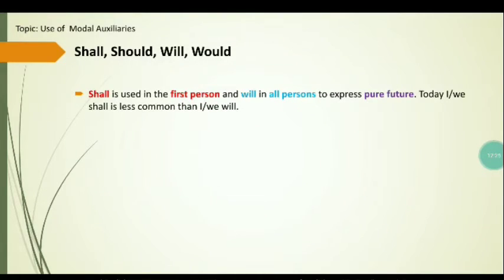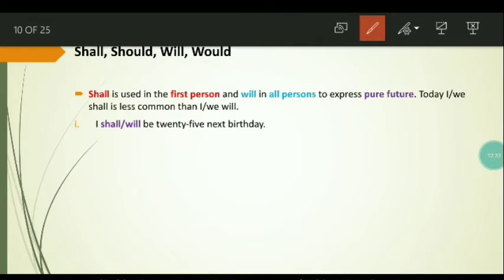Let's discuss shall, should, will, would. Shall is used in the first person and will in all persons to express pure future. This should be noted that shall is used in the first person and will in all persons to express pure future. They express pure future. Today, I shall, we shall is less common than I will or we will.